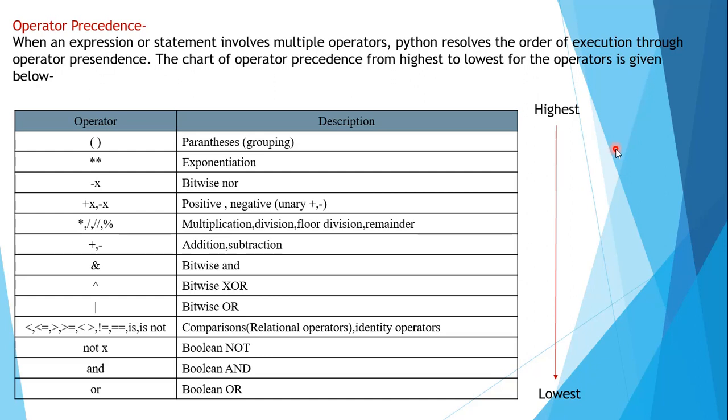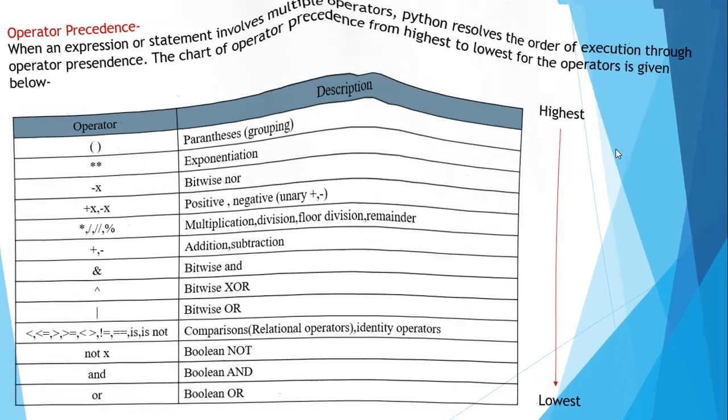In the similar way here also, for Python programming, the compiler or the interpreter needs to understand which operator has to be taken first and which operator is to be taken the very next. To sort that problem out, we have this operator precedence. I think it is clear. Let's move to the next topic.